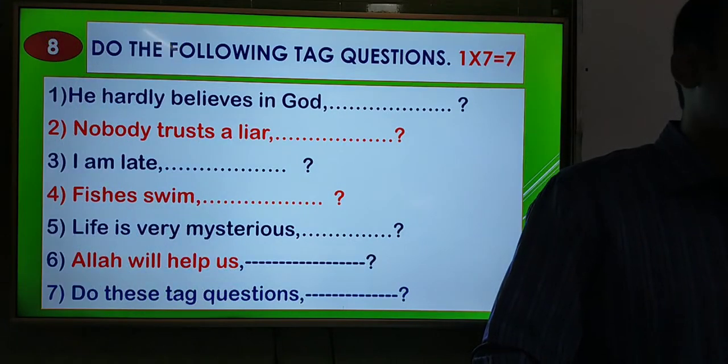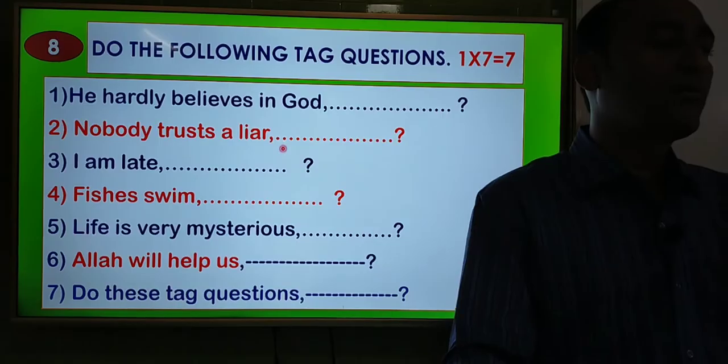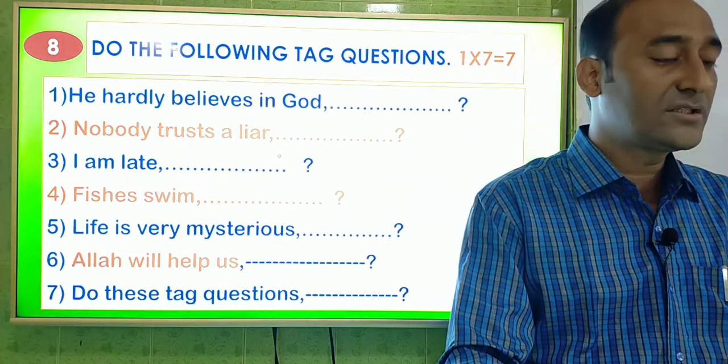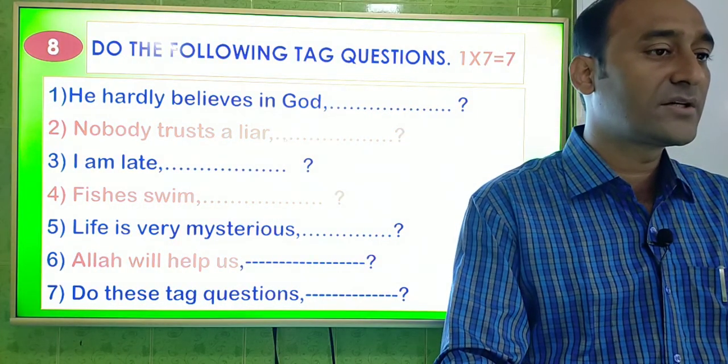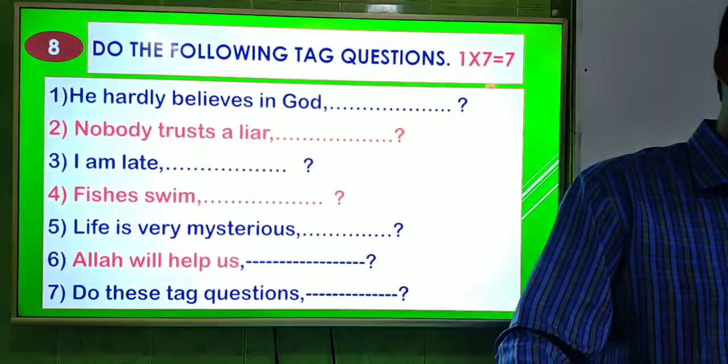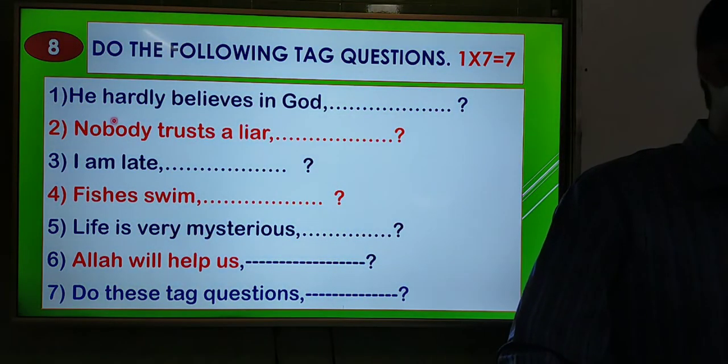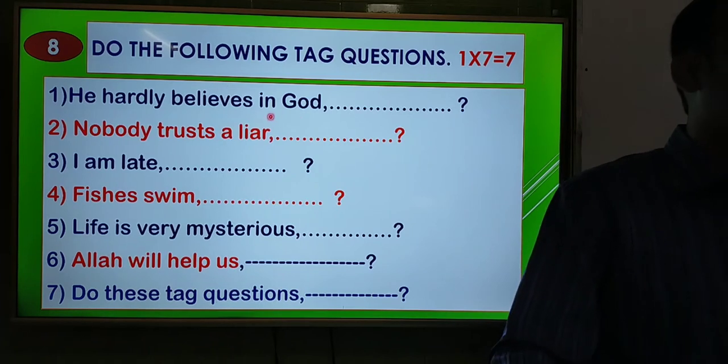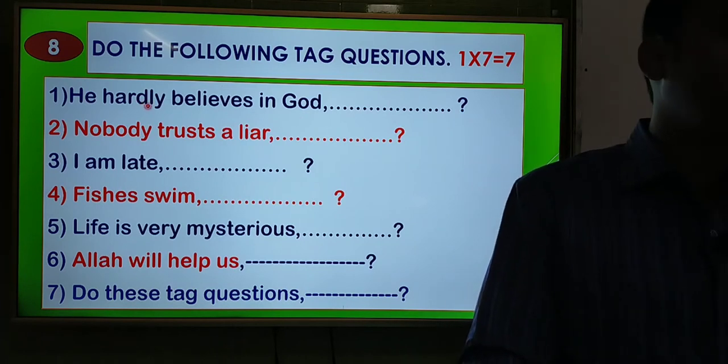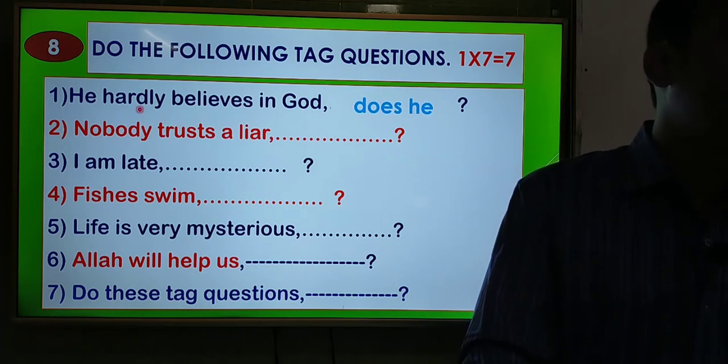Yes, this is tag question, and in the previous syllabus you had to face 5 tag questions, but in the short syllabus you will get 7 tag questions. Okay, I am going to read out these tag questions. He hardly believes in God. So here hardly is used, so the answer will be does he? Because hardly is in a negative sentence, so the question will be affirmative.